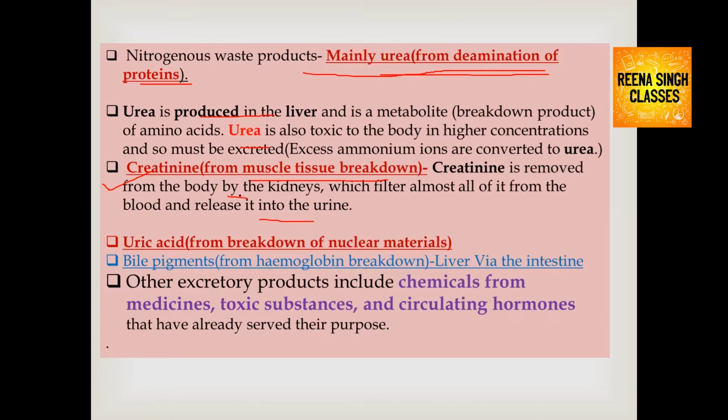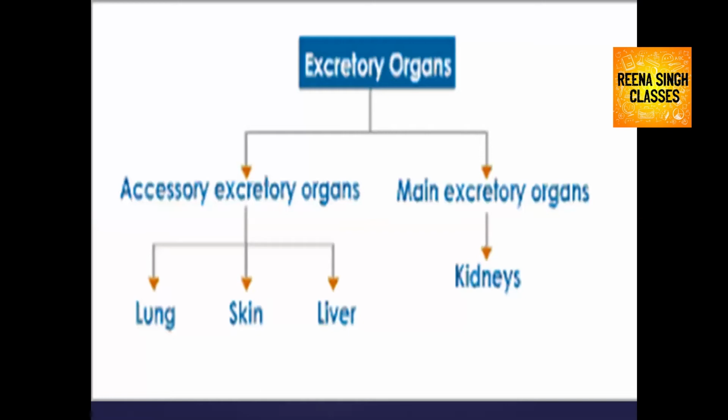Creatinine is removed from the body by the kidney, which filters almost all of it from the blood and releases it into the urine with the help of urine. Uric acid is formed from nuclear material breakdown, so it also needs to be excreted. Bile pigments, which form from hemoglobin breakdown, are excreted via the liver and intestine, along with feces. Other excretory products include chemicals from medicines, toxic substances, and circulating hormones that have already served their purpose and need to be excreted.